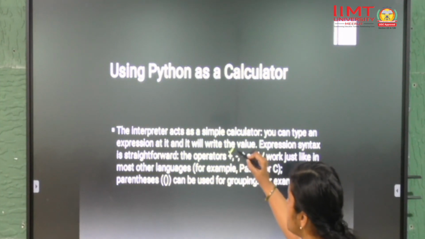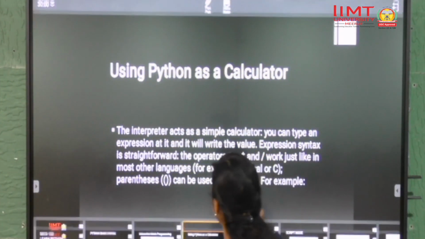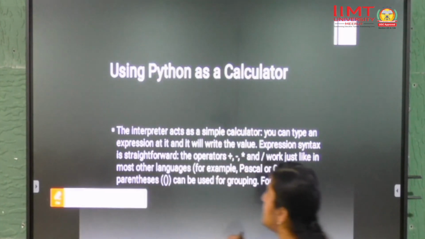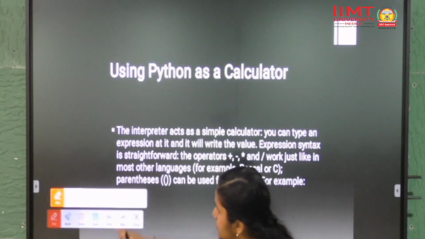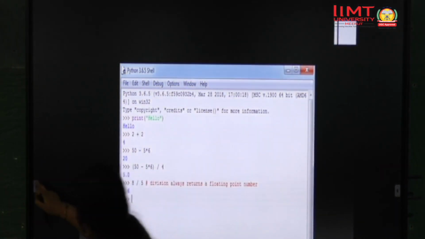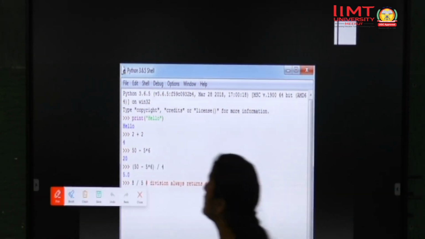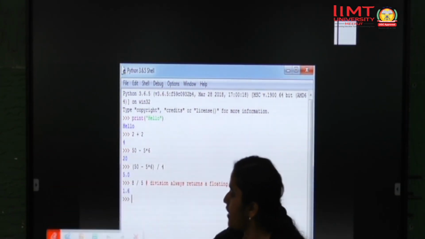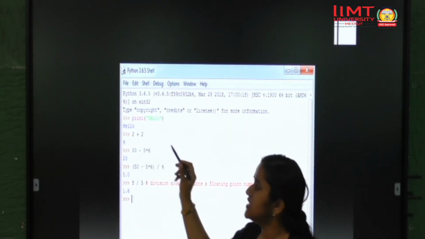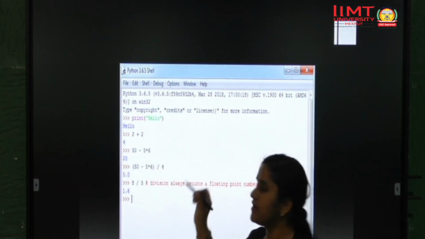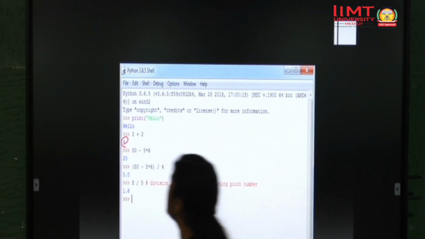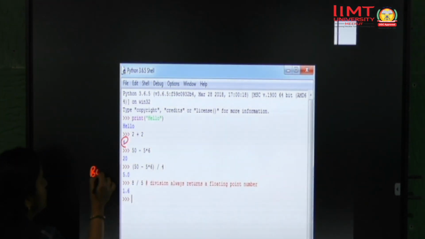The interactive shell supports plus, minus, into, and works just like in most other programming languages. Let's compute some mathematical calculation to understand this. Here I have written 2 plus 2. I haven't mentioned that it is a math operator. I have just written a single command, that is 2 plus 2, and when I press enter it will give me output 4. As well, it follows the BODMAS rule.